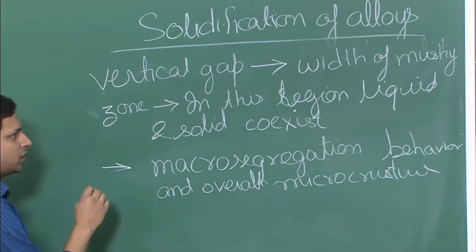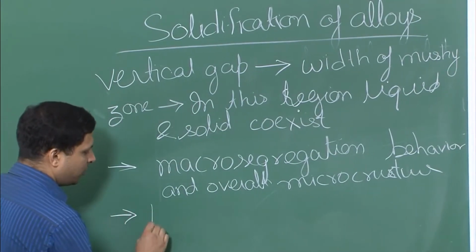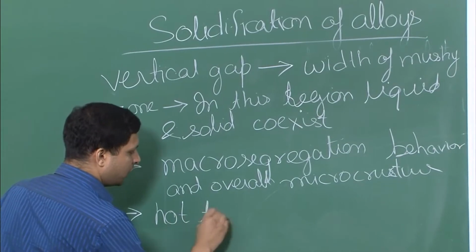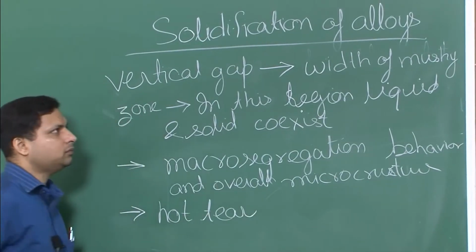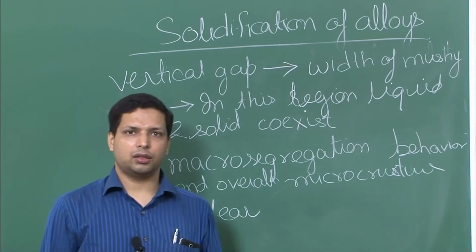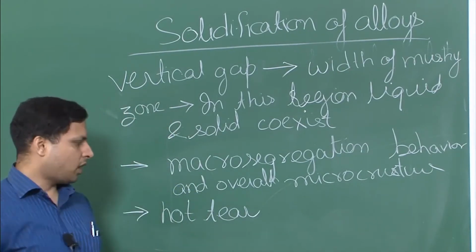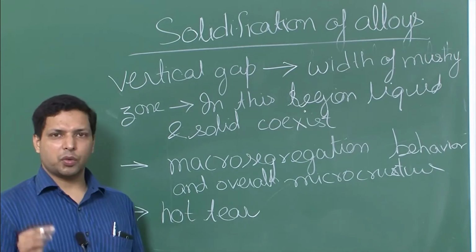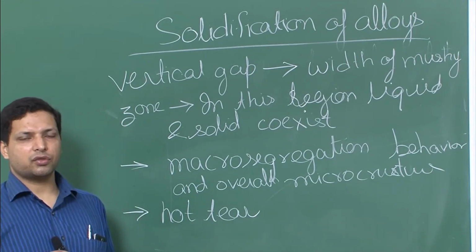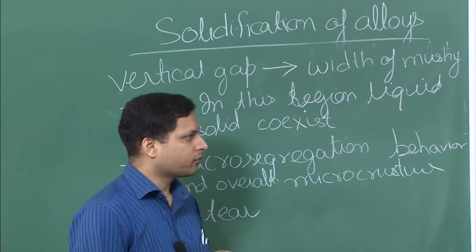So it is this width that determines the hot tear in alloys. The larger the width, the larger the chances of hot tear. The smaller this width, the smaller the chances of hot tear.